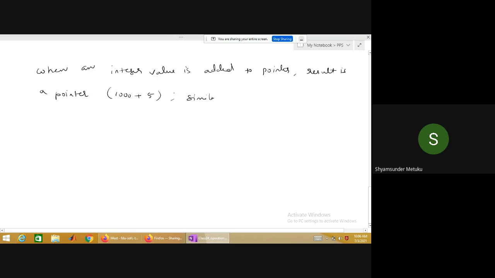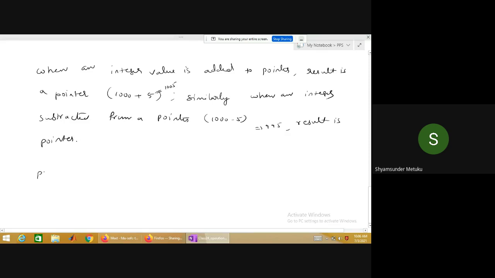Similarly, when an integer is subtracted from a pointer, 1000 minus 5, maybe 995 is also a valid number. The result is a pointer only again.